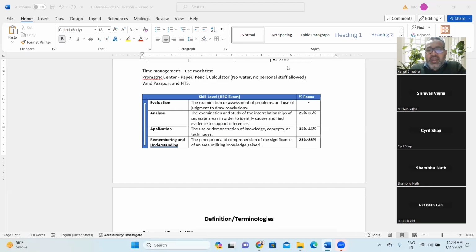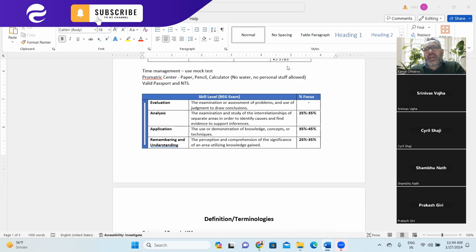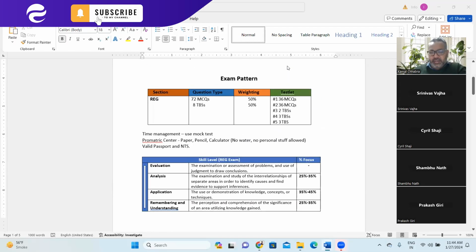And the last is analysis. Analysis is like case studies, question and answer, where some mathematical calculation and analysis is required. You can expect around 25 to 35% where you need to do some mathematical calculation, or analyze a certain case study or scenario and give the response to that. This is the examination pattern or expectation for the regulation exam. Any doubt, anything you need more clarification on here?